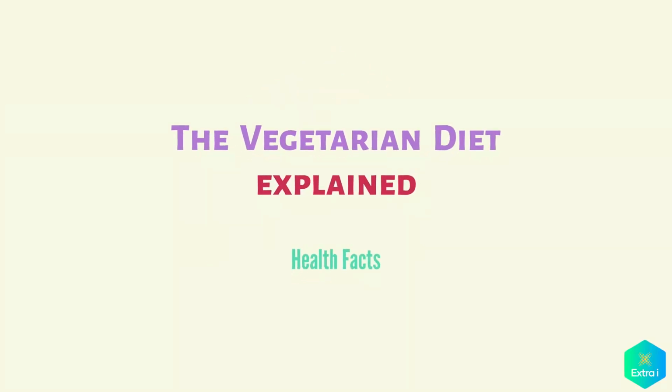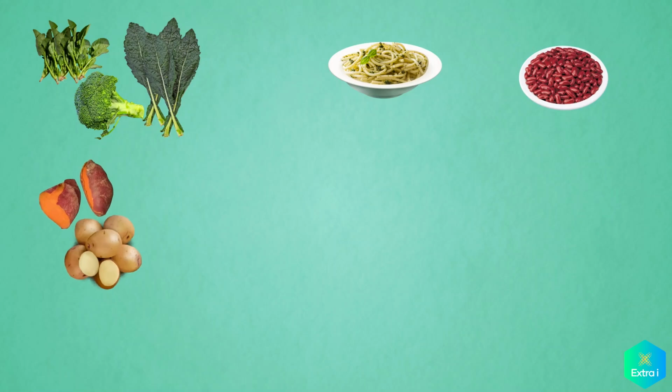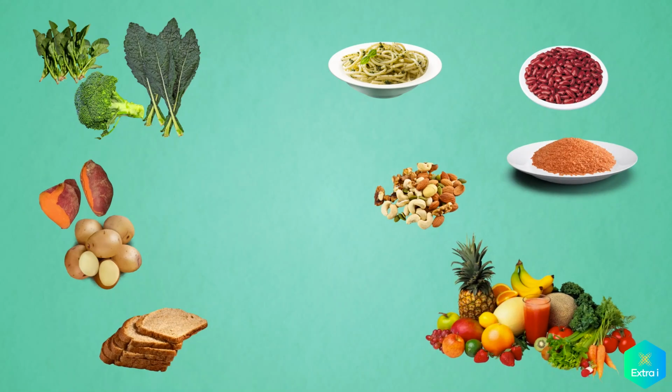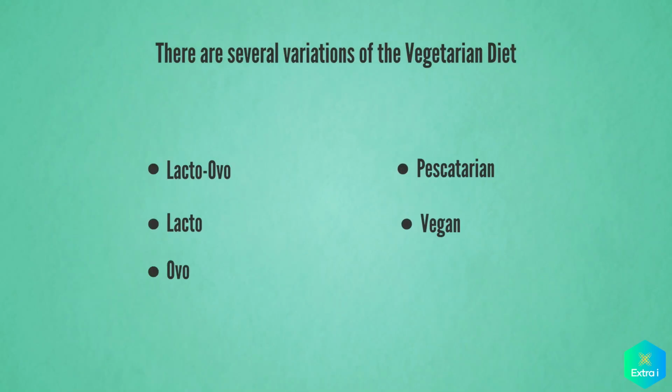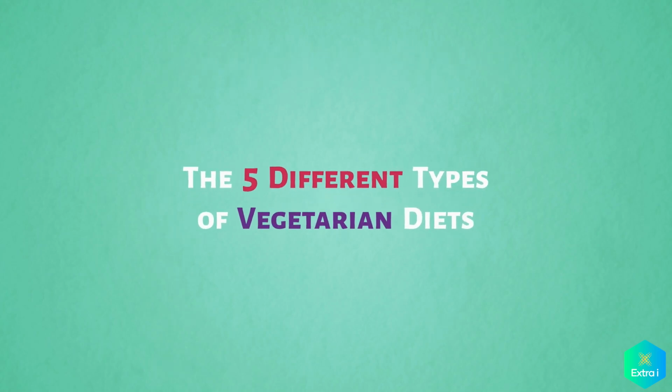What are the different vegetarian diet options? The vegetarian diet is a dietary plan that excludes meat and fish but includes plant-based foods, and depending on the type of vegetarian diet, it may include animal products such as dairy and eggs. There are several variations of the vegetarian diet, each with different restrictions and allowances. In total, there are 5 types of vegetarian diets.